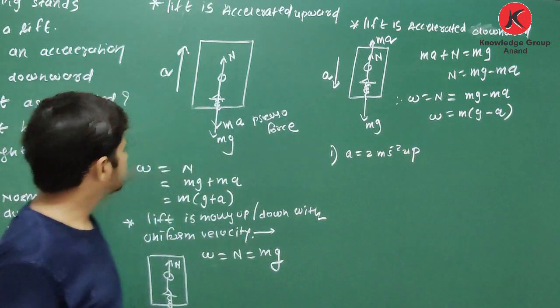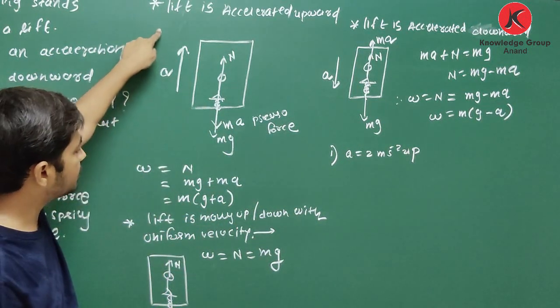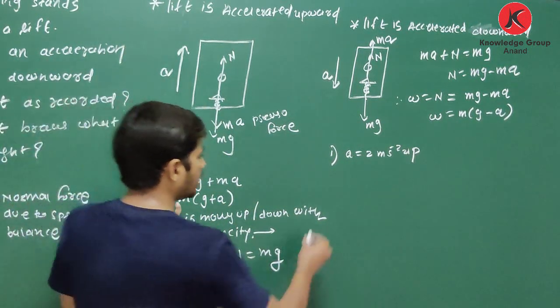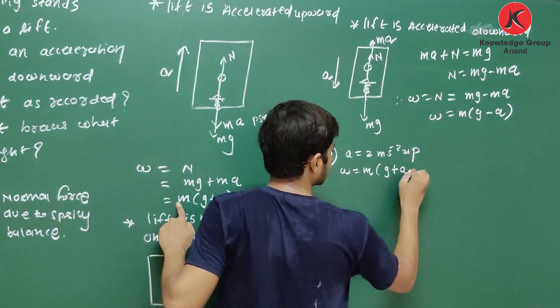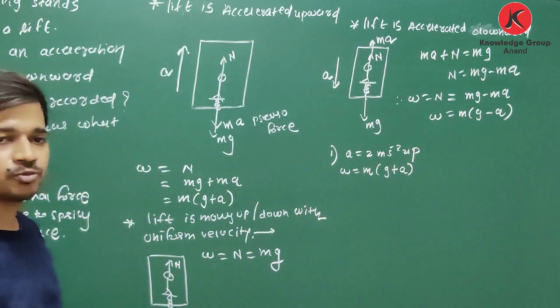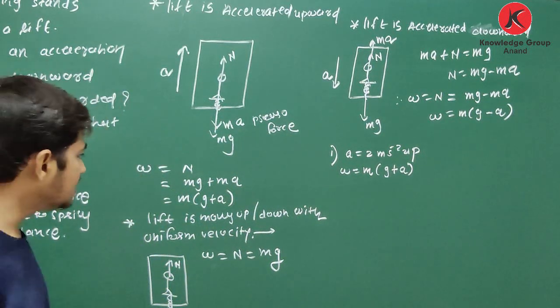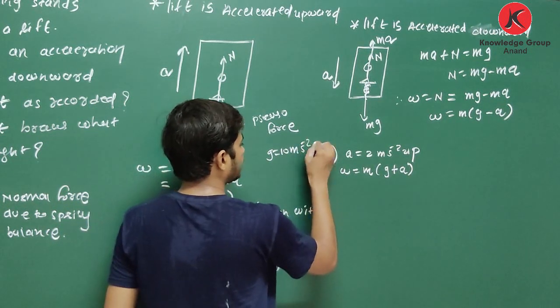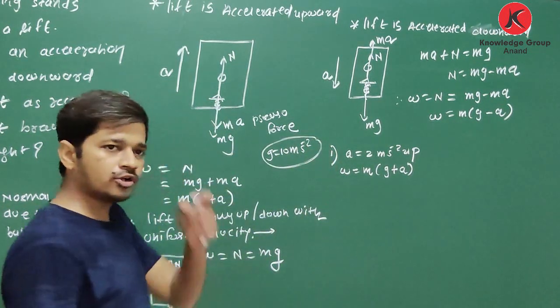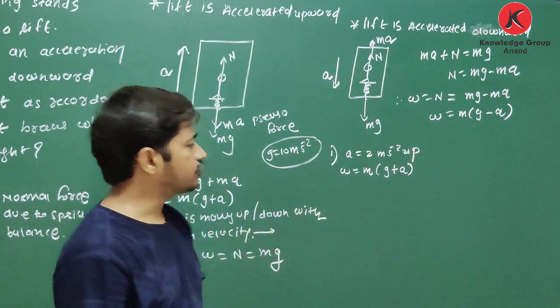For upward, we have one equation. When the lift is accelerated upward, what is the equation of weight? W is equal to m(g plus a). You have the mass of the person, and just take the value of g as 10 meter per second square. You can easily calculate this. Clear?